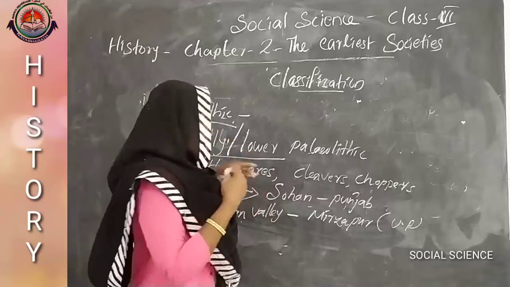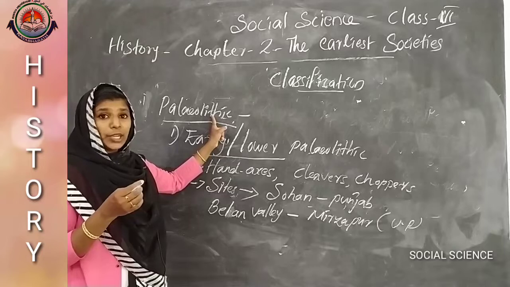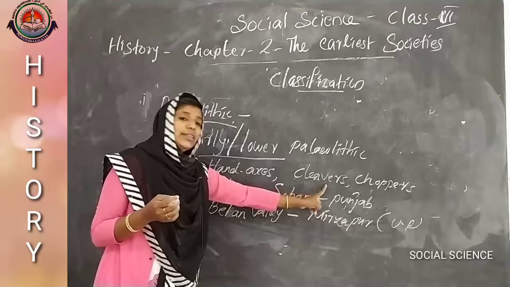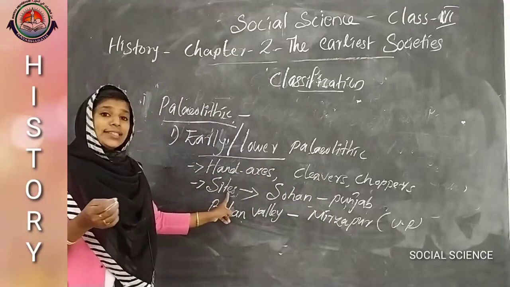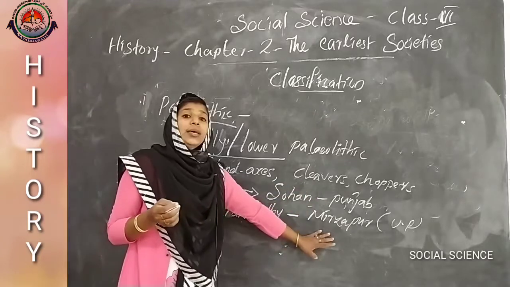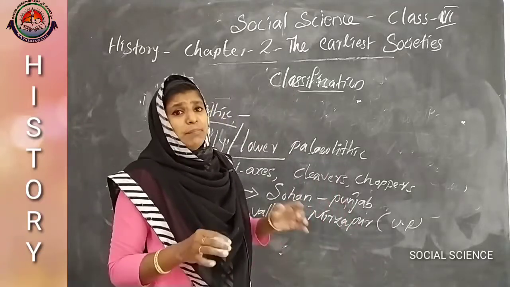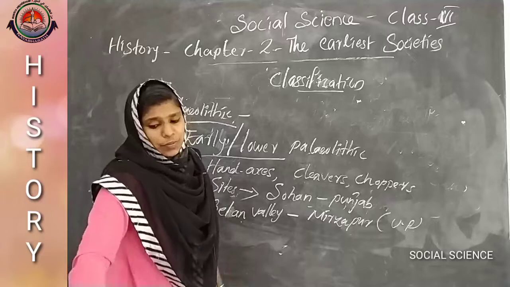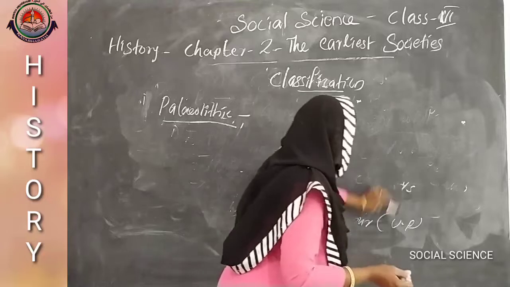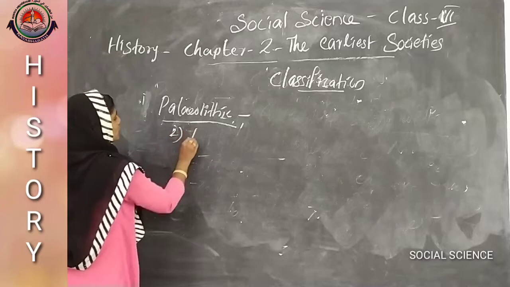The first is early or lower Paleolithic, that is the subdivision. Don't be confused: the main tools were the hand axes, cleavers and choppers, and the main sites were Sohan in Punjab and also the Belan Valley in Mirzapur, that is in UP. Then the second is Middle Paleolithic age.